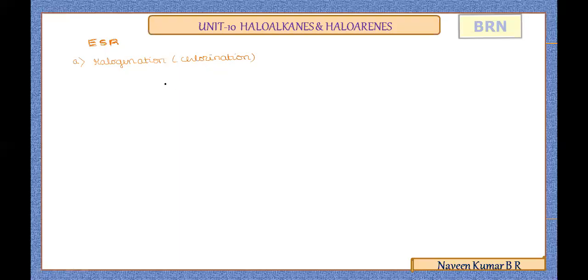So we'll consider the first example of electrophilic substitution reaction as halogenation. Chlorination will come under halogenation. Here the catalyst used is anhydrous ferric chloride. If you take the example of a haloarene, try to use chlorobenzene as the example in all the electrophilic substitution reactions here.